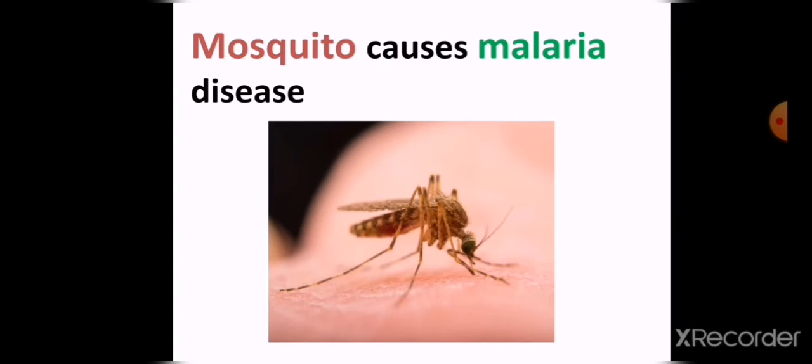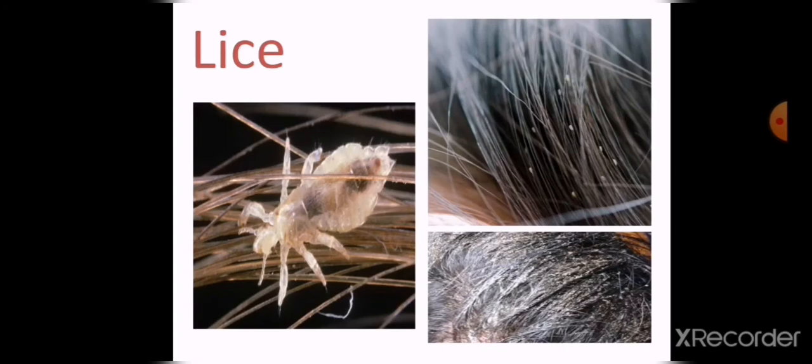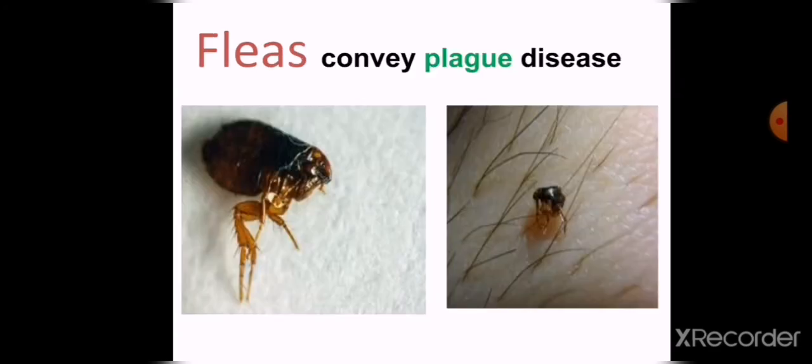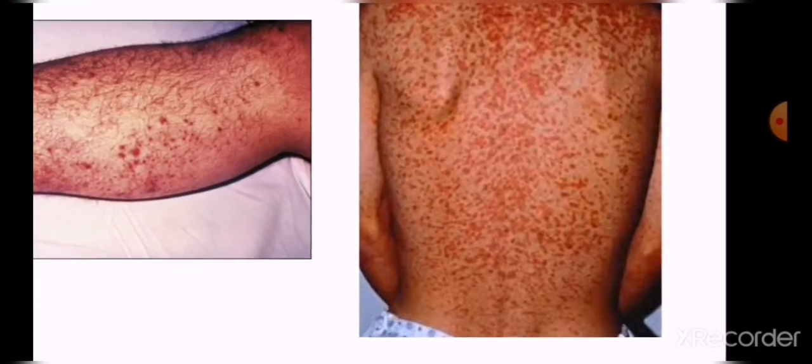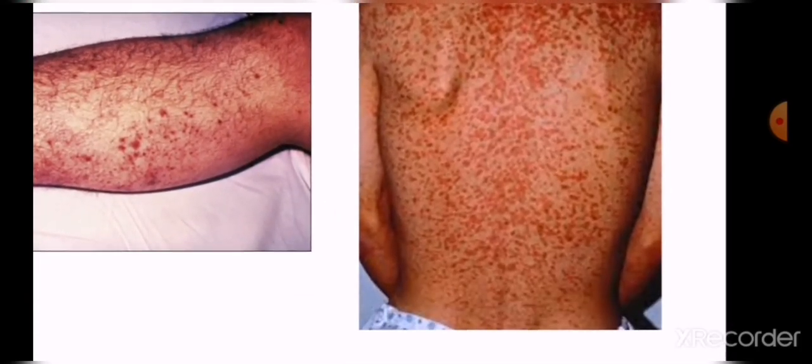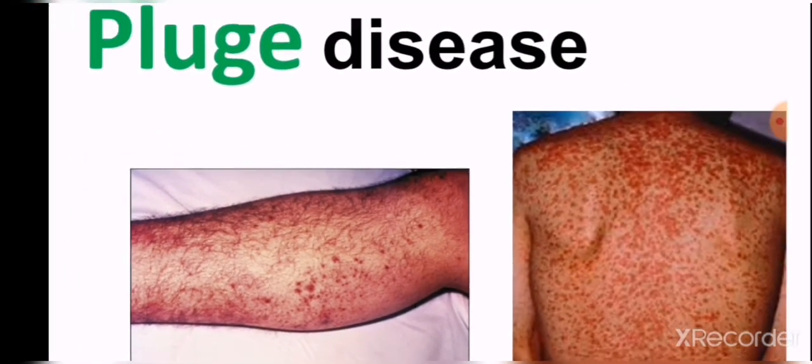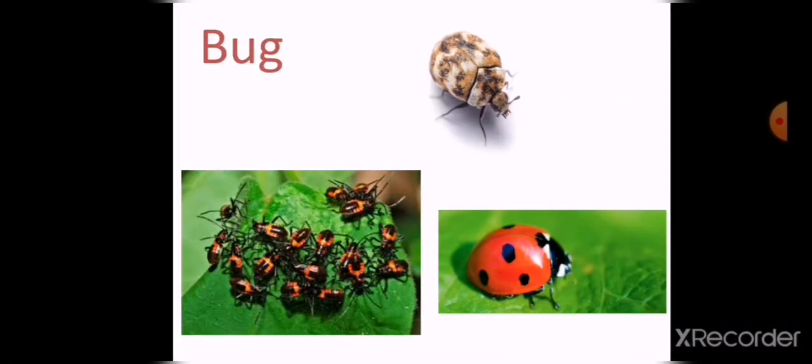So the mosquito starts with the letter M, and it causes malaria, which starts with the letter M also. Like lice and fleas, and fleas may convey the plague disease. And these pictures show the plague disease. And bugs